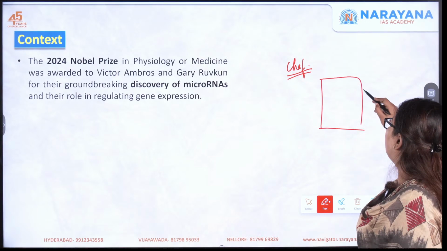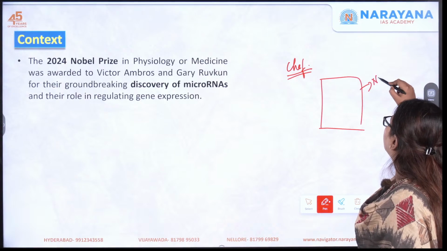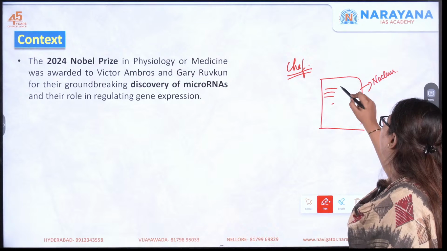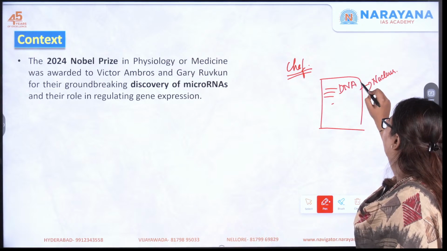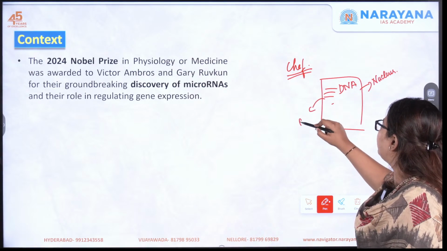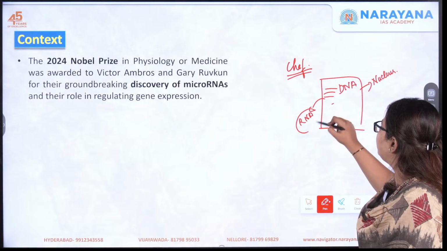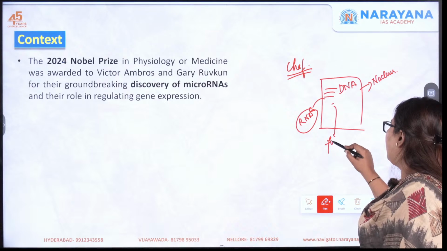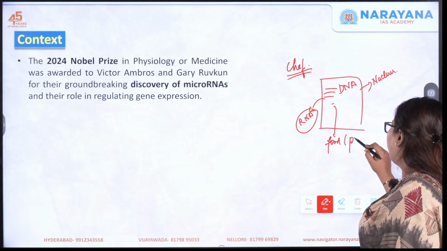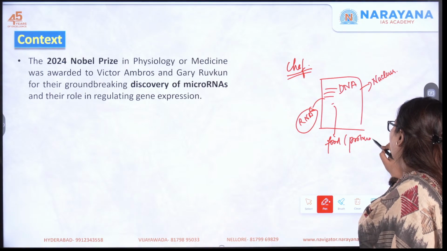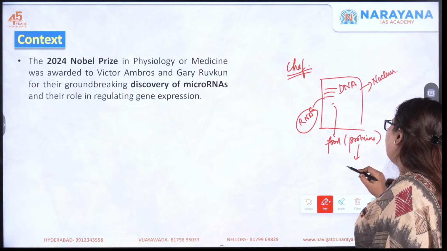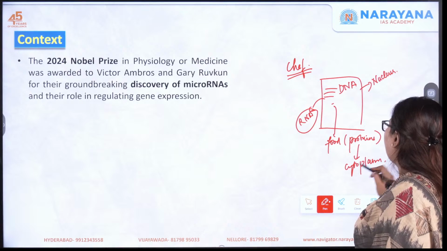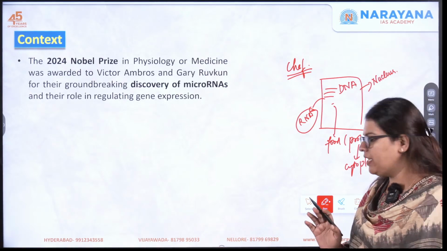This book is nothing but your nucleus, and the recipe present here is called DNA. A part of the recipe is used for cooking, and that is called RNA, which reads this information and is used for making the food. That is nothing but building your proteins in your kitchen, that is, in the cytoplasm. So this is the best way to remember DNA and RNA.